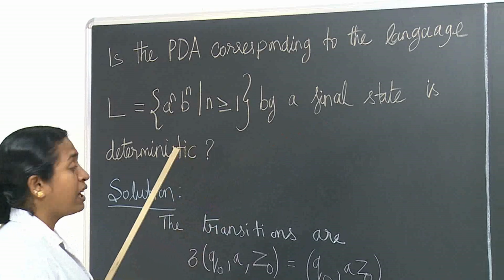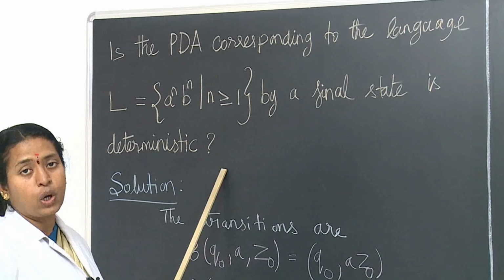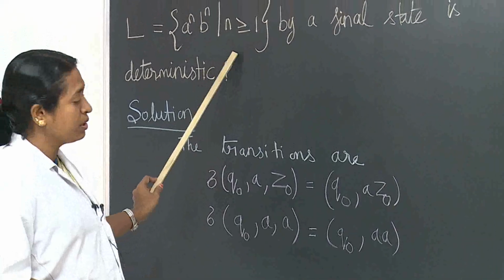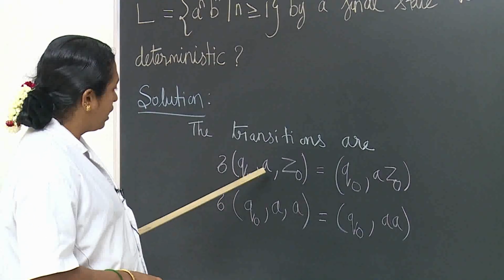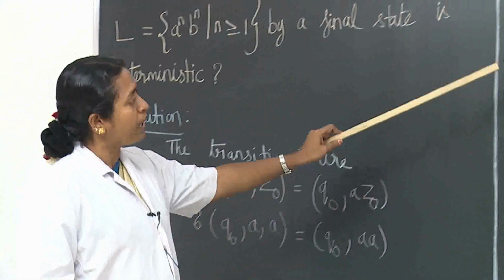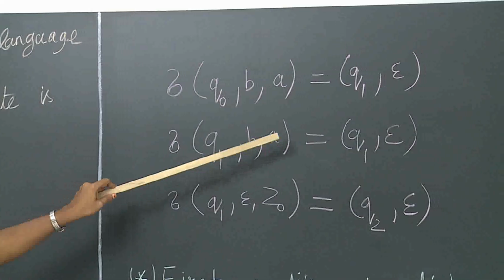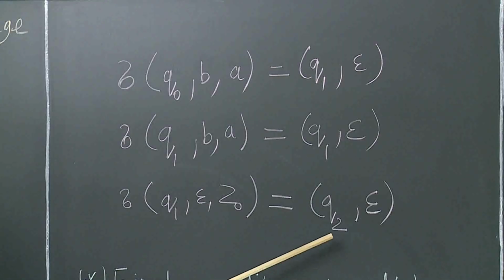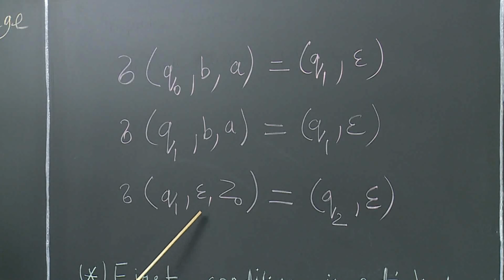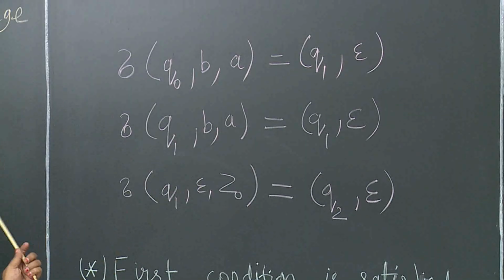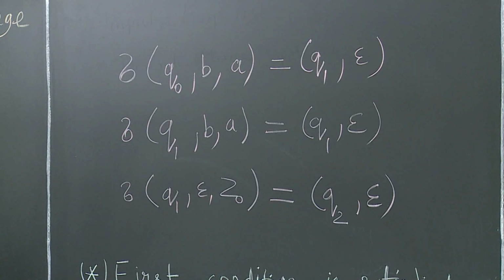In the final state we have to find whether it is deterministic or non-deterministic. These are the transitions corresponding to this language. Here the Q0, input A, the top of the stack is Z0. It keeps on moving. At last we are copying the A and B. Finally we have a transition from Q1 to Q2. At that time there is no input symbol, and also there is no symbol on the top of the stack. These are the transitions of the given language.